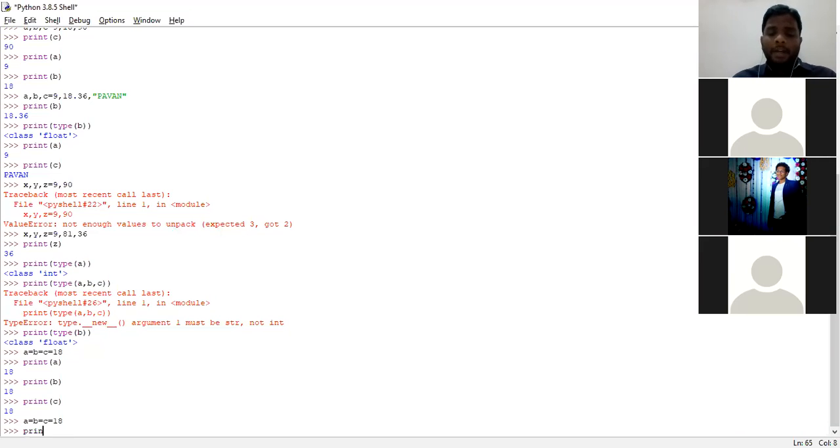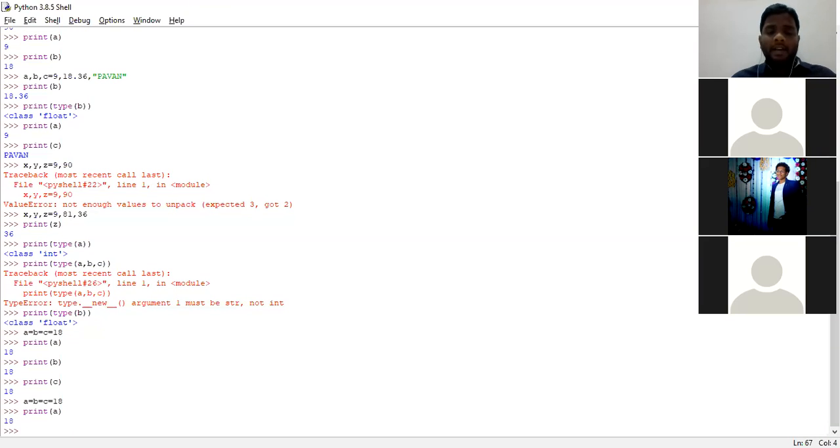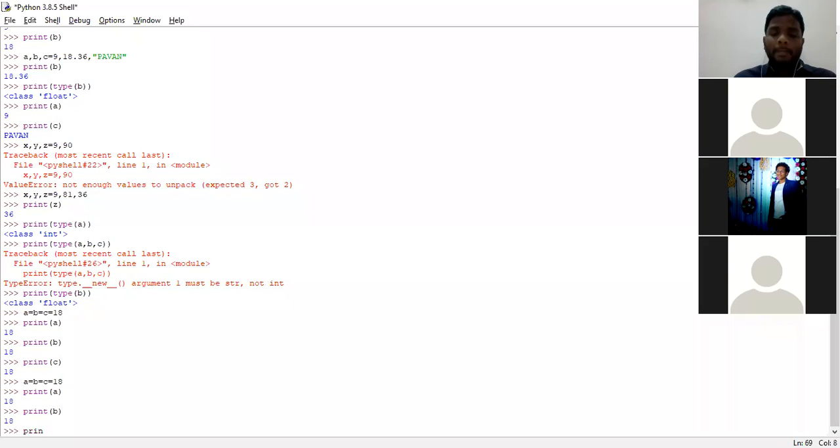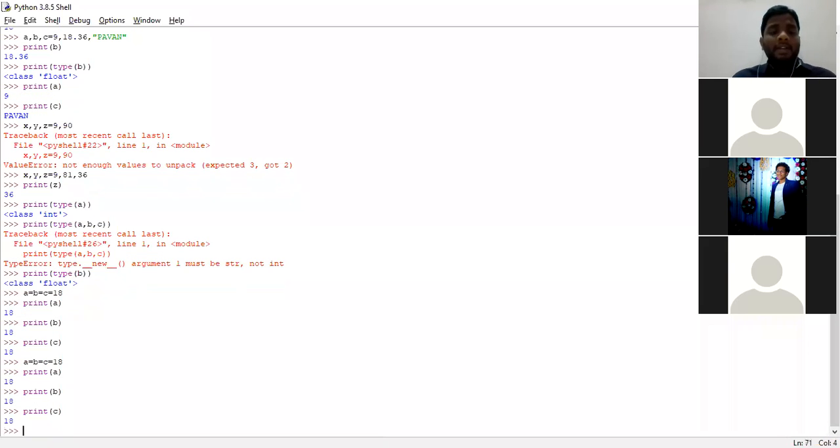Next, ask the interpreter what is the value of A. What is the value of A means 18. Next, print B. What is the value of B means 18. Next again, print C. What is the value of C means 18. So have I satisfied the condition? I have taken multiple variables and assigned only a single value 18.